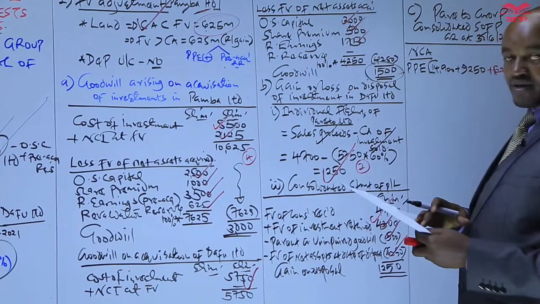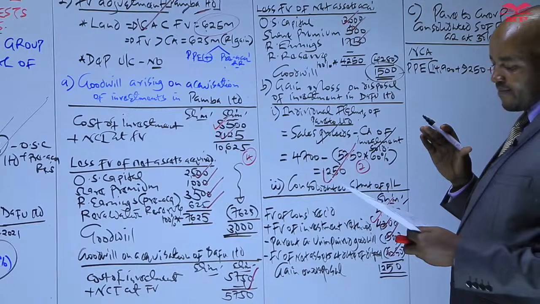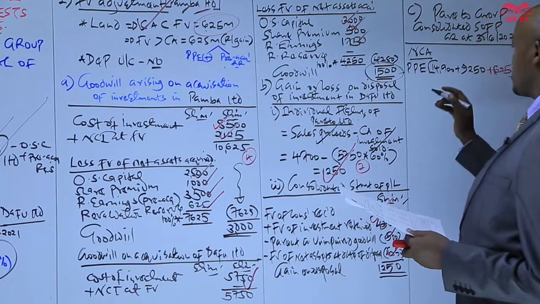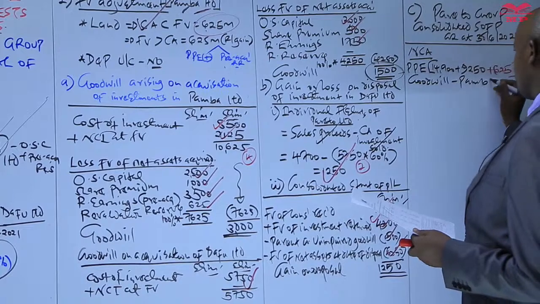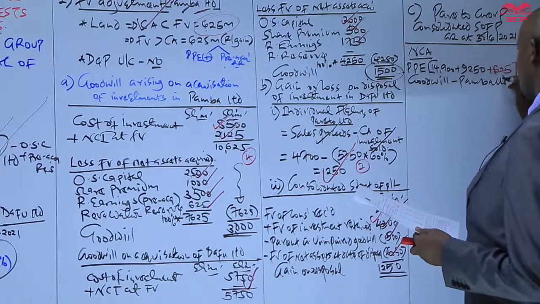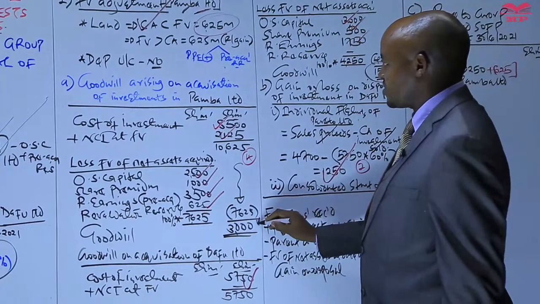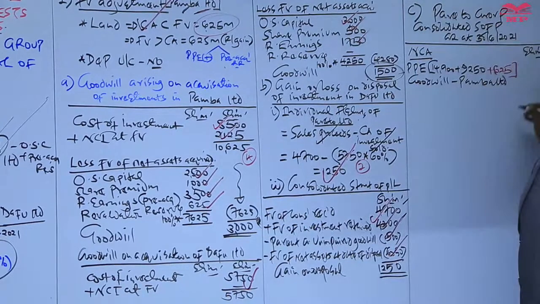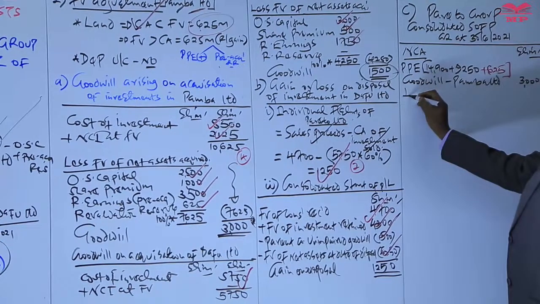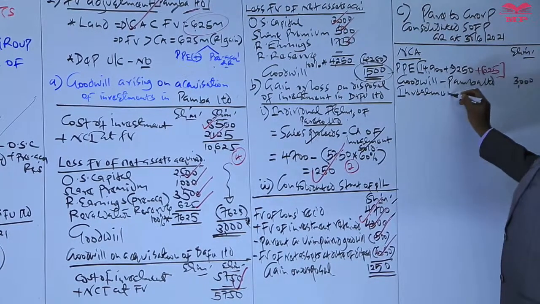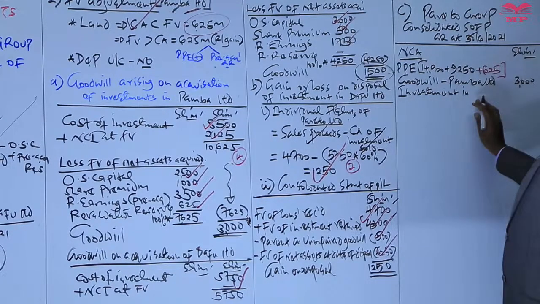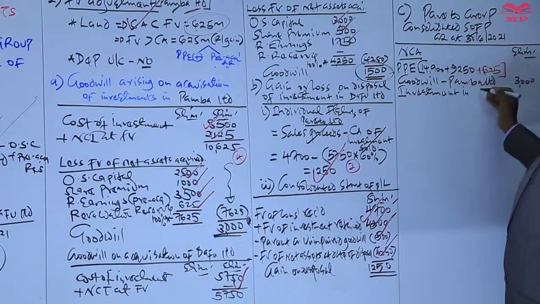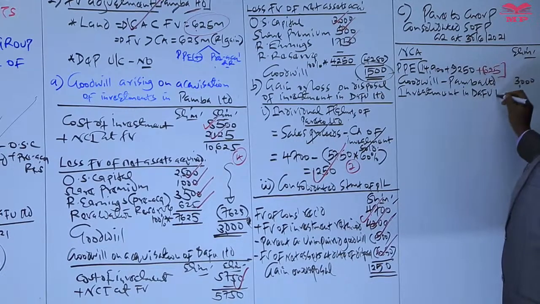Then below the PPE, we have investment in PABA and investment in Darfur. Those investments we don't include here, but as far as PABA Limited is concerned, which will be a subsidiary at the end of the year, we include its goodwill here. So the goodwill on acquisition of PABA is 3,000. And then for Darfur at the end of the year, remember, it will be an associate. So what we include here is investment in associate, or investment in Darfur Limited.